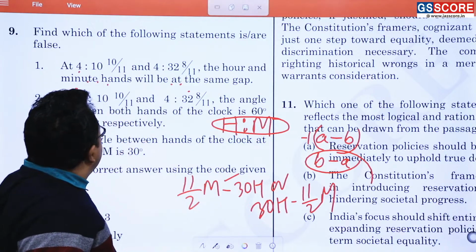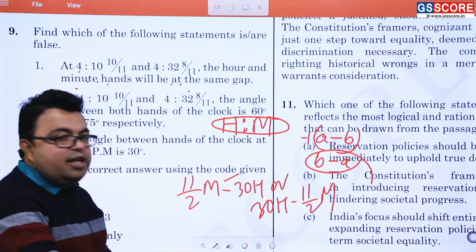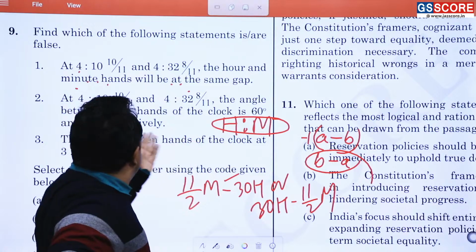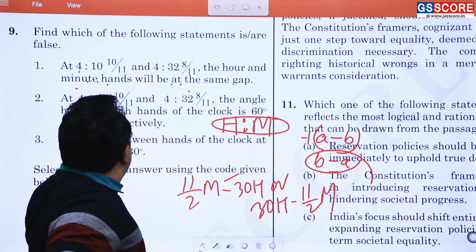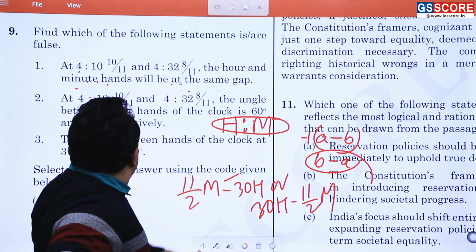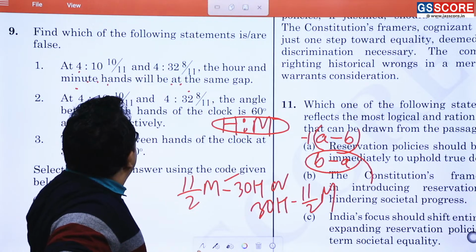Again, for statement 2, this and this has to be just followed on, and you have to check whether the angle between hour and minute hand is 60 degree and 75 degree. The angle between both hands of the clock is 60 and 75 degree.